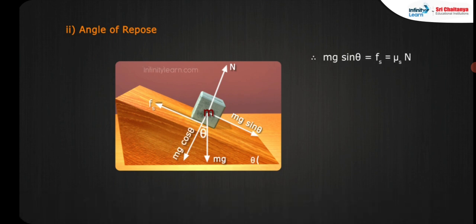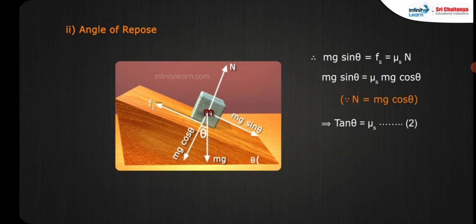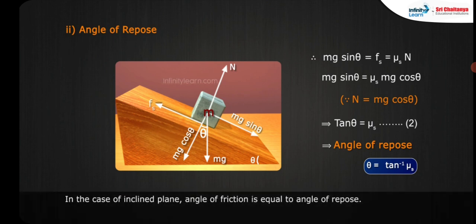Therefore, mg sin theta is equal to F_s, which is equal to mu_s N. So mg sin theta is equal to mu_s mg cos theta, since N is equal to mg cos theta. tan theta is equal to mu_s, equation 2. Angle of repose theta is equal to tan inverse mu_s. Compare equations 1 and 2. In the case of an inclined plane, the angle of friction is equal to the angle of repose.